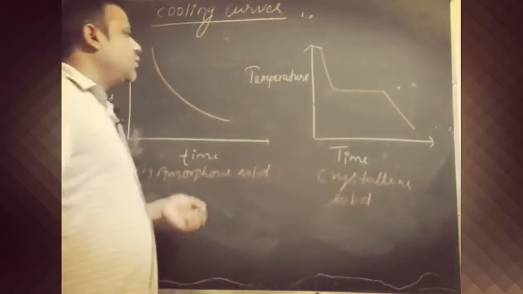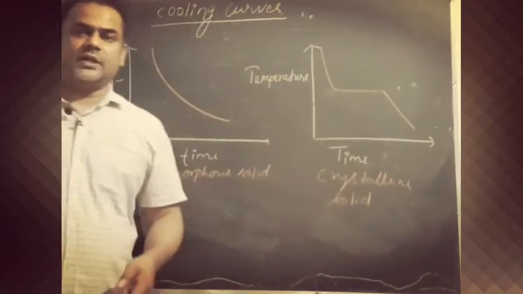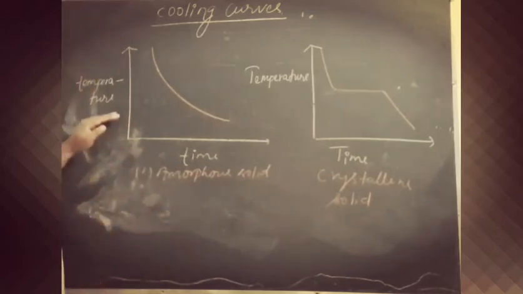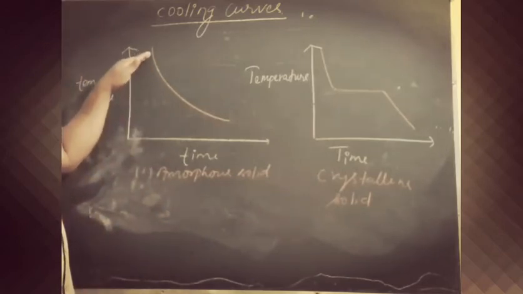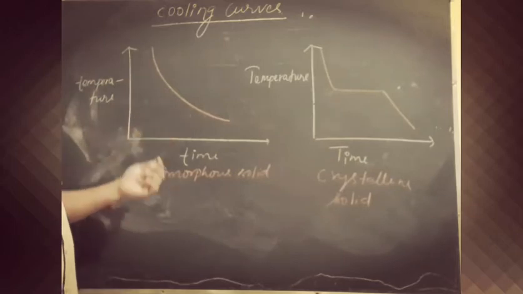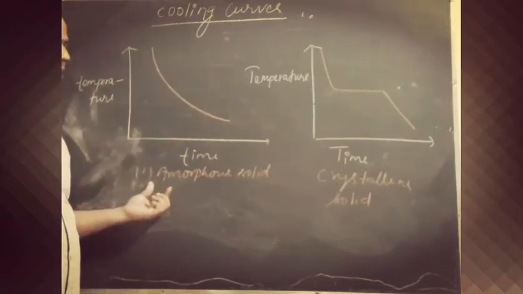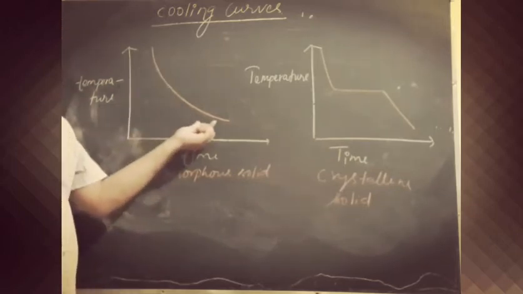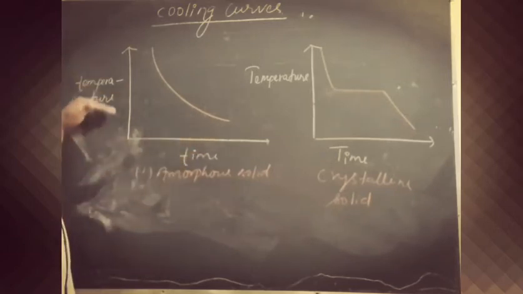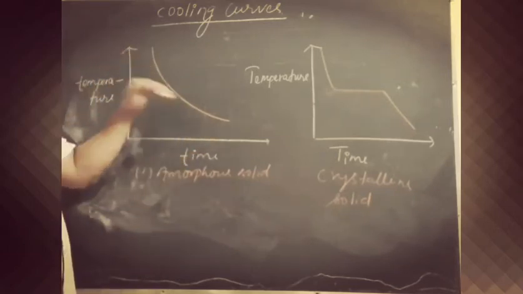If we compare the cooling curves of these two types of solids, then you can see clearly that over time the cooling curve is smooth in case of an amorphous solid. It decreases smoothly. On decreasing temperature, we get a smooth curve.